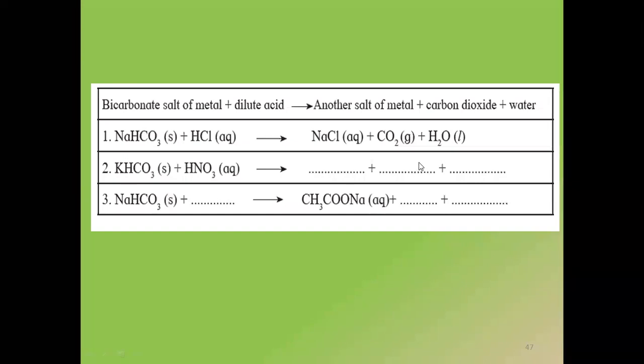Next one is potassium bicarbonate reacts with nitric acid. What's the formula of nitric acid? HNO3. One product which I know is going to be formed is carbon dioxide and water. These two products we know because the bicarbonate and carbonate are definitely going to give us these products. Along with that, as nitrate, NO3 is there in the acid, the salt will also be of the nitrate. And what is the metal we are using? The metal is potassium. So my answer becomes potassium nitrate, which is KNO3.